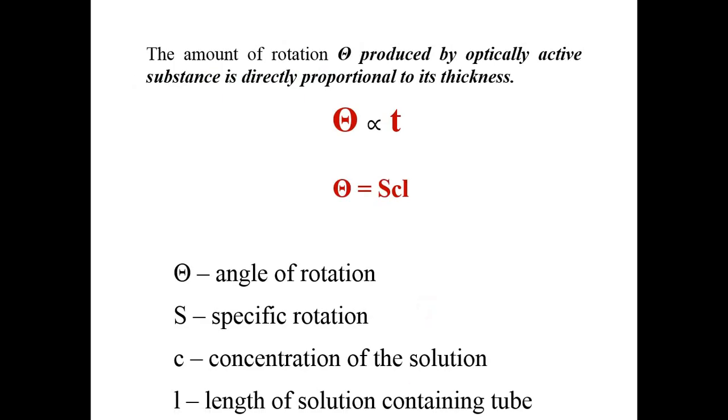Basically, specific is one word. Particular, ma'am. Particular. Okay, so to see the definition of specific rotation, you have to keep in mind the meaning of the term specific. As you have said, specific means particular. So here we have to put particular parameters for the measurement of specific rotation.